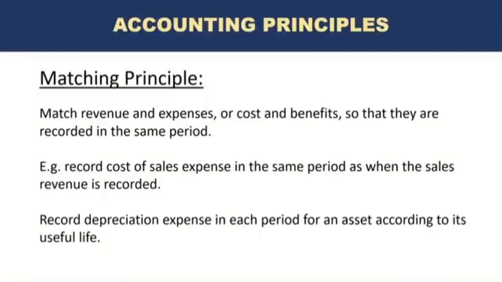So the cost of furniture originally will be recorded as an asset. The day it is purchased, it's not immediately expensed out, but it will actually be recorded as an expense in the income statement over the period of its useful life. So over the period of 10 years, the cost will be allocated as expense. This is a matching principle.